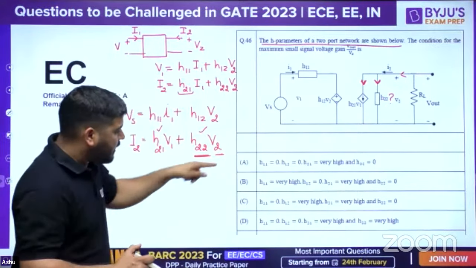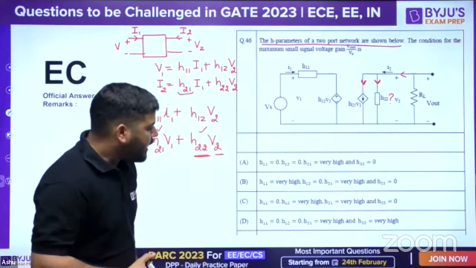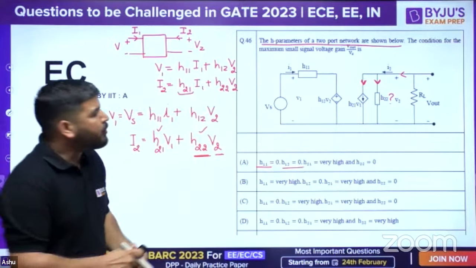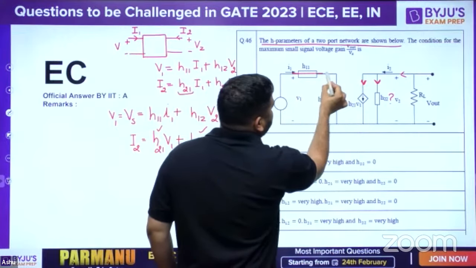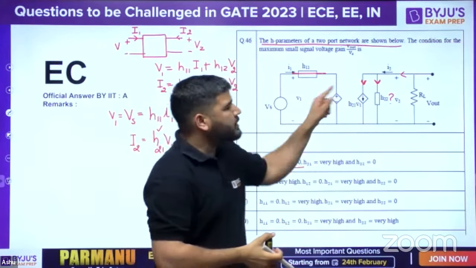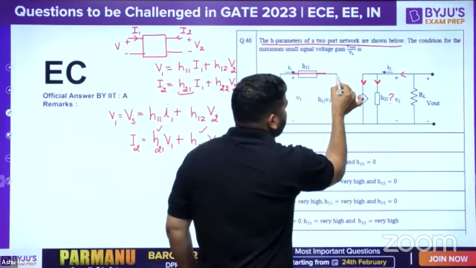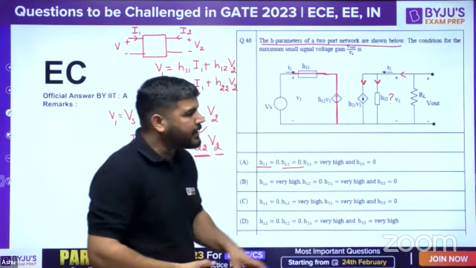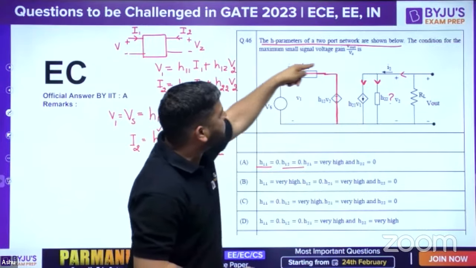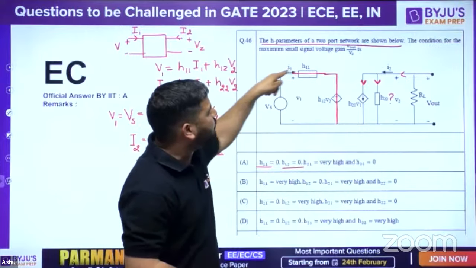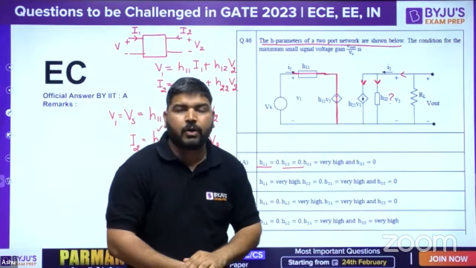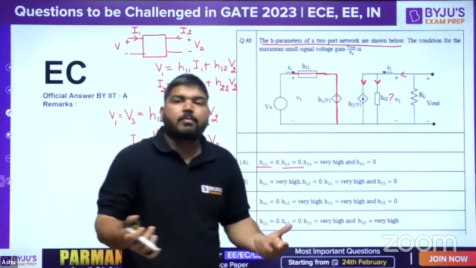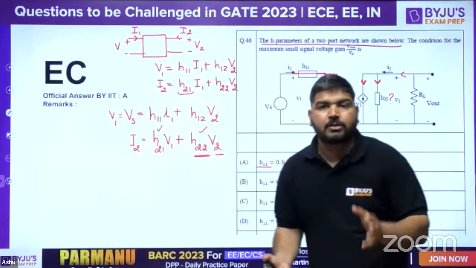The next problem is, if you look at the A option, in A option, H11 and H12 are 0. If you put H11 as 0, it means it's shorted, and H12 as 0, then this voltage source will also be short circuited. Now you can see that the voltage source Vs is shorted. Now it violates the KVL. It violates the KVL. So that's why, because an ideal voltage source can never be short circuited. That's why this question is wrong.